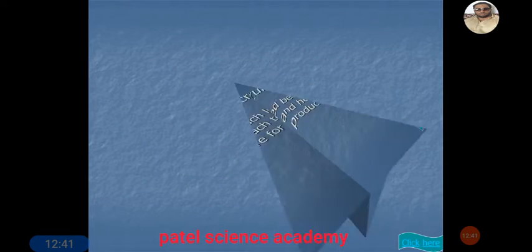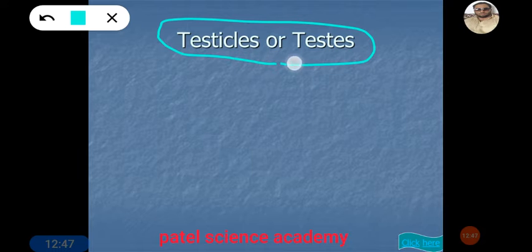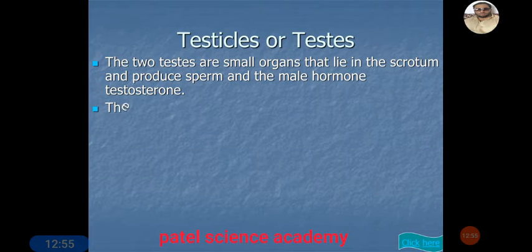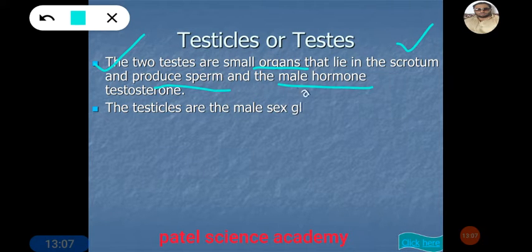This is about the scrotum. Now we'll see about the next part, the most important part of the male reproductive system, which is called testes or testicles. Dear students, the very first thing about the testes is that they are two in number, small organs that lie in the scrotum and produce sperm and the male hormone called testosterone.